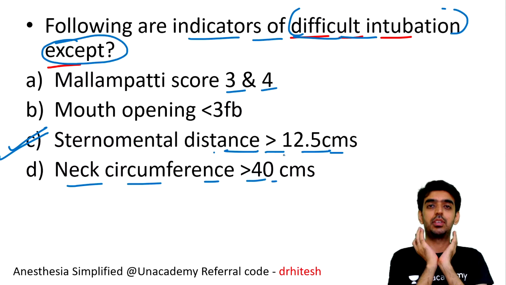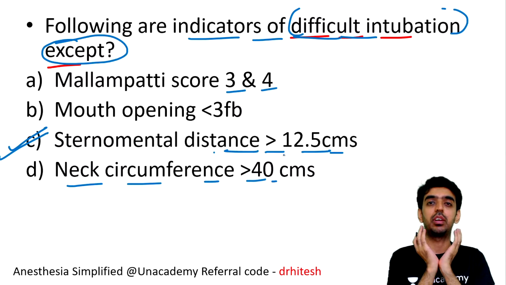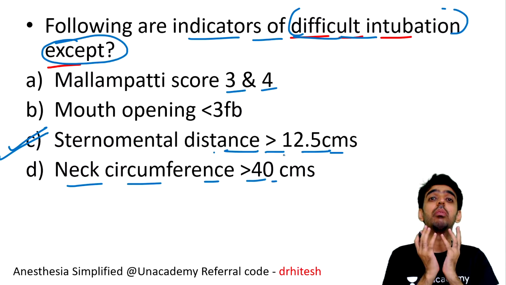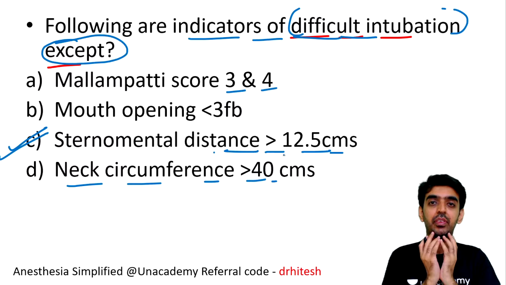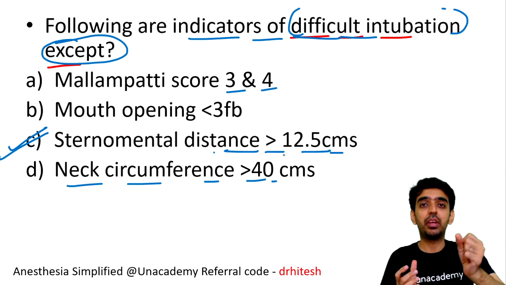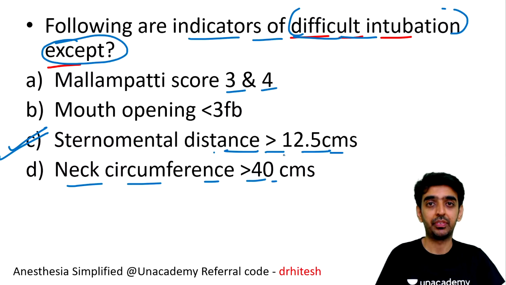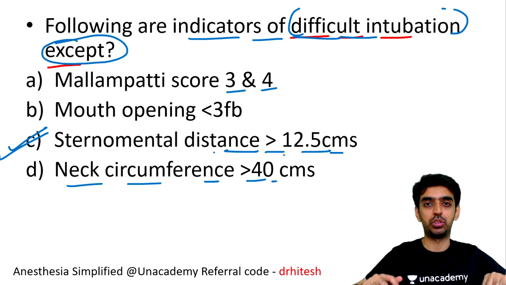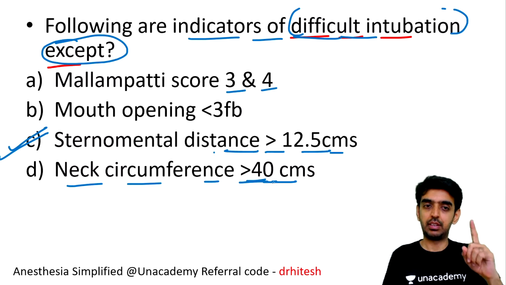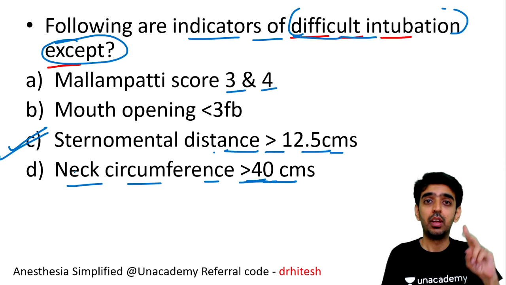Neck circumference. The neck fatty pad, if it is more than 40 centimeters, what will happen? There will be a lot of fatty tissue in the neck. There will be difficulty in ventilation, and once you are performing intubation also there will be difficulty in visualizing the glottic opening as well, as in bariatric patients. So a neck circumference of more than 40 centimeters is a parameter for difficult intubation. So the correct answer here is option C.